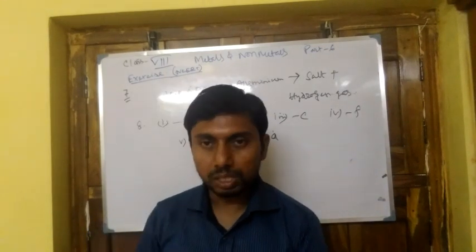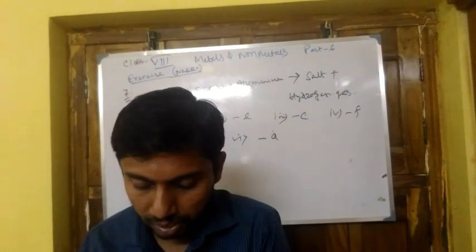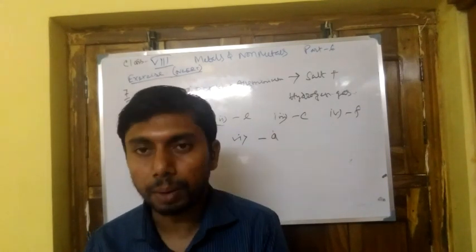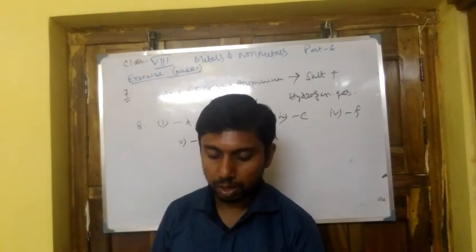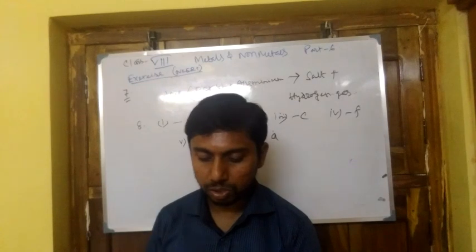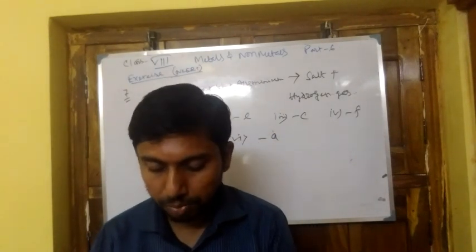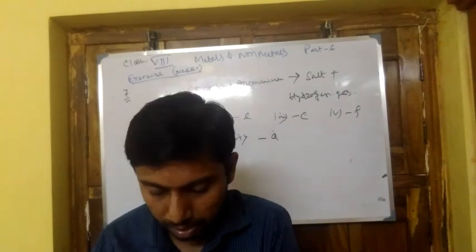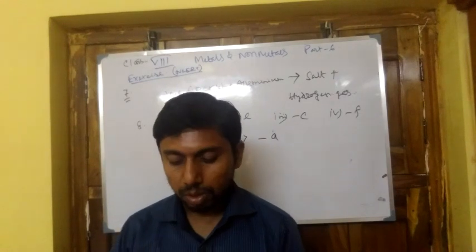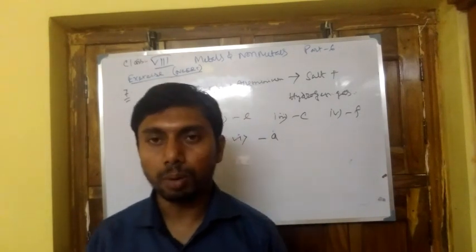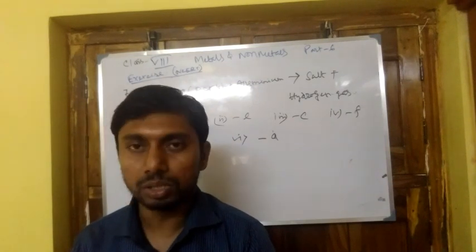Next, question number 9. What happens when dilute sulfuric acid is poured on a copper plate? The second one is iron nails placed in copper sulfate solution. These two we have to answer. For the first, dilute sulfuric acid is poured on a copper plate, and we also have to write the word equation. Dilute sulfuric acid reacts with copper to produce a salt, copper sulfate, plus hydrogen gas.